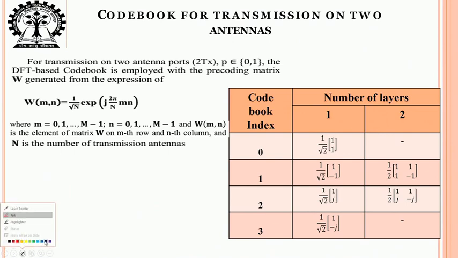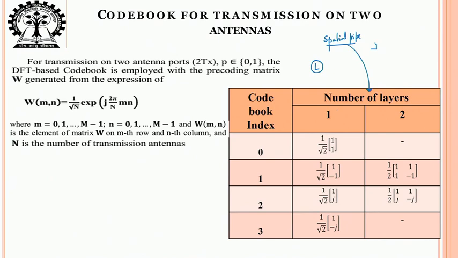One layer means that you have only one spatial pipe. So, this is the number of layers, that means the number of spatial pipes. So, L, what we have indicated earlier, is basically the number of layers.